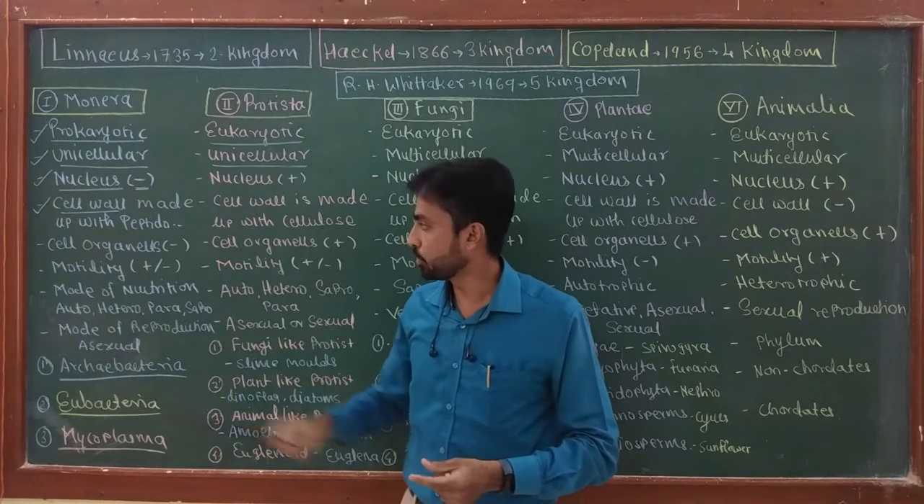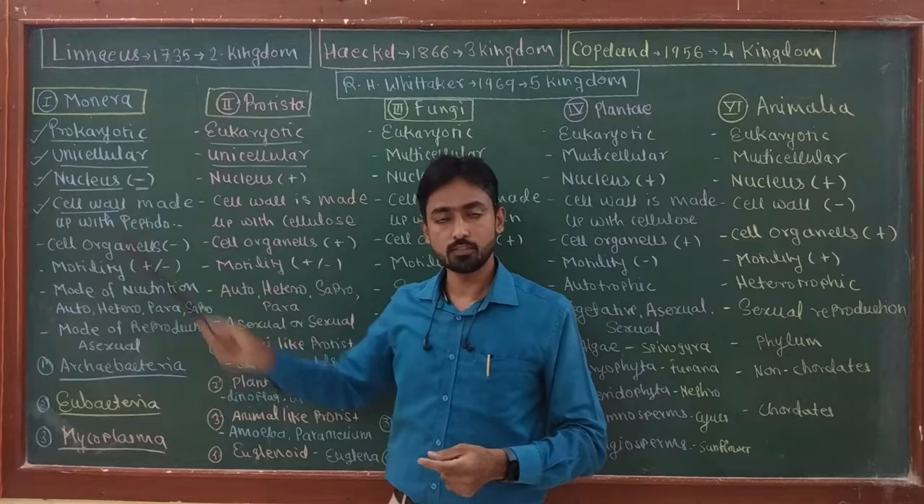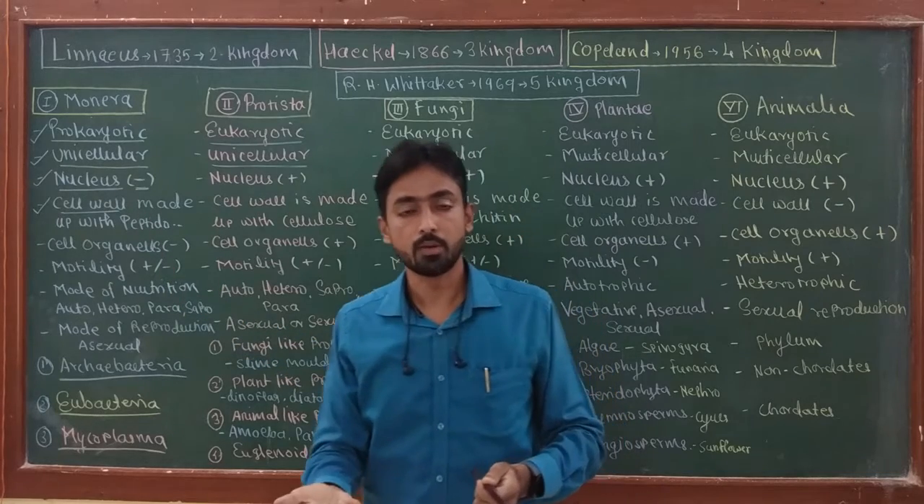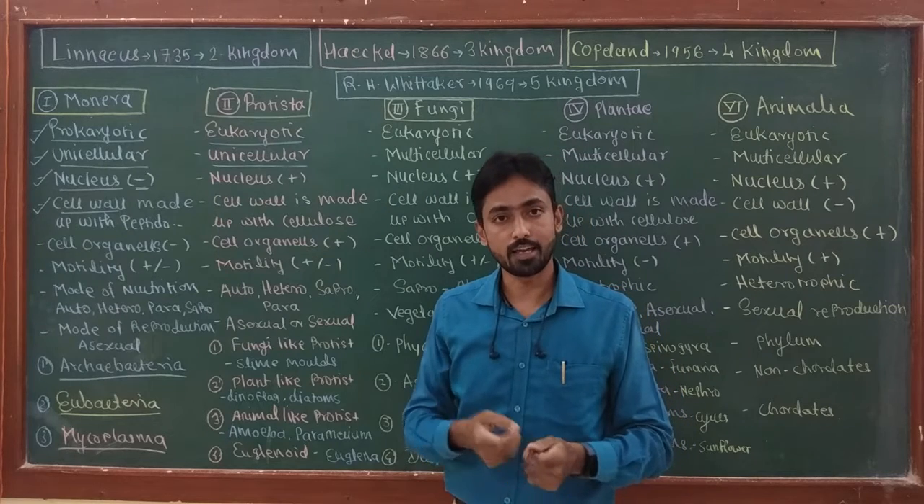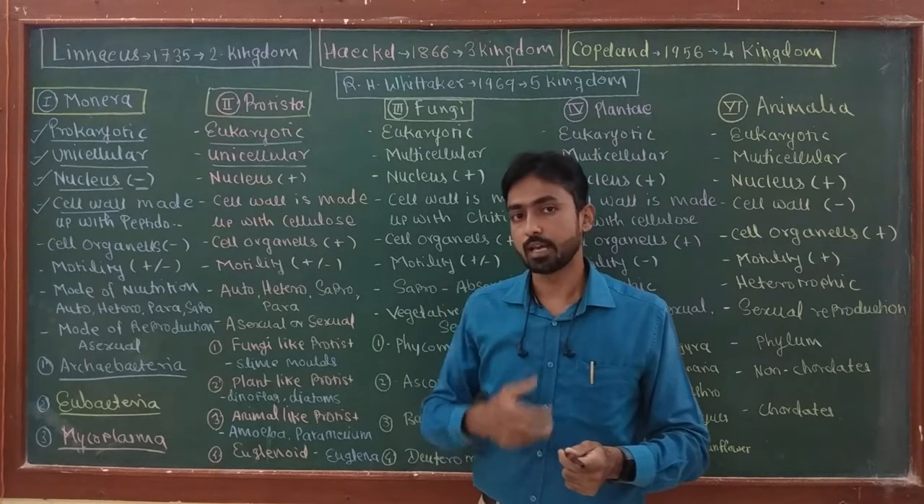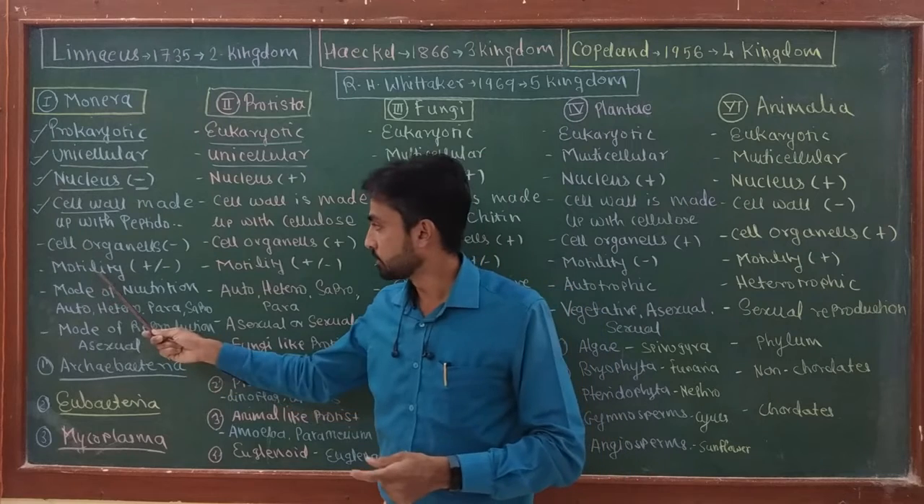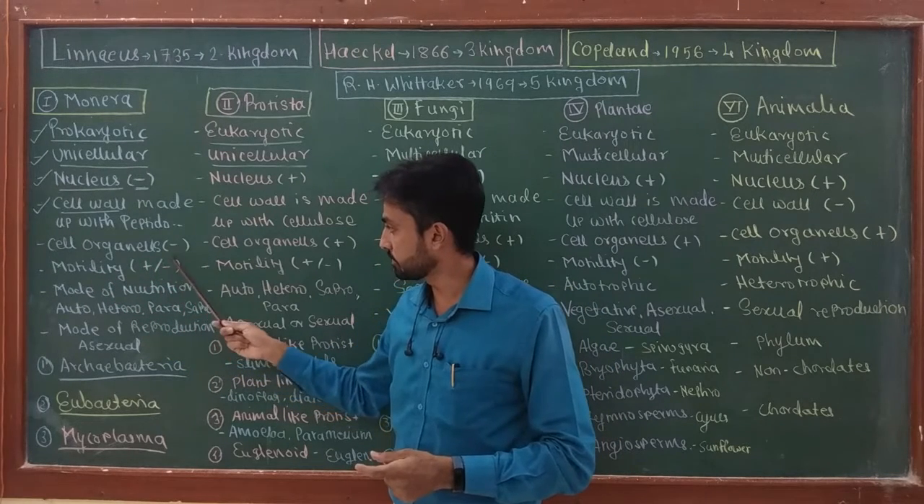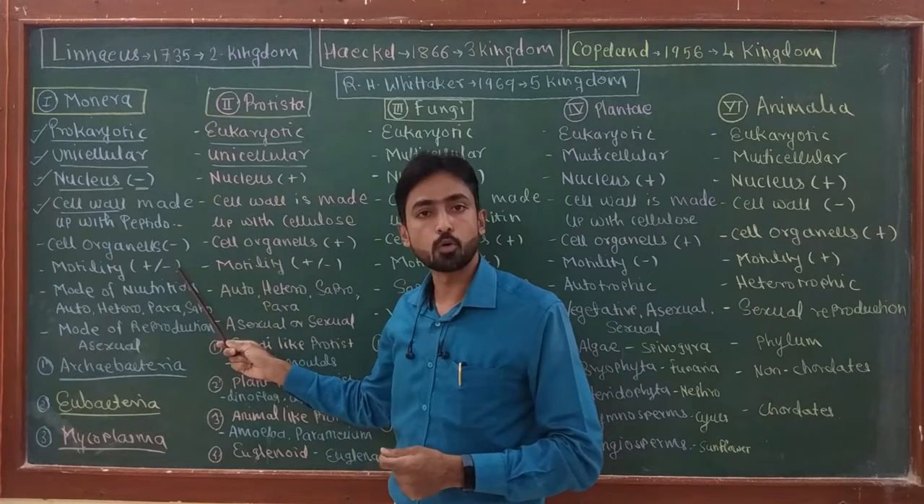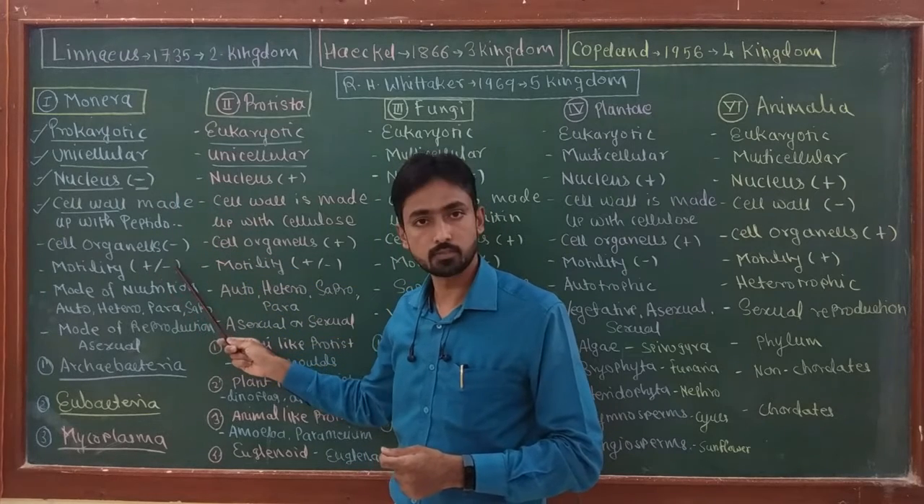The next point is motility. Monerans may show motility sometimes because of the presence of flagella, a hair-like structure present on the cell which helps in motility. So sometimes Monera show motility while some organisms in this kingdom are non-motile. So I have written plus minus.